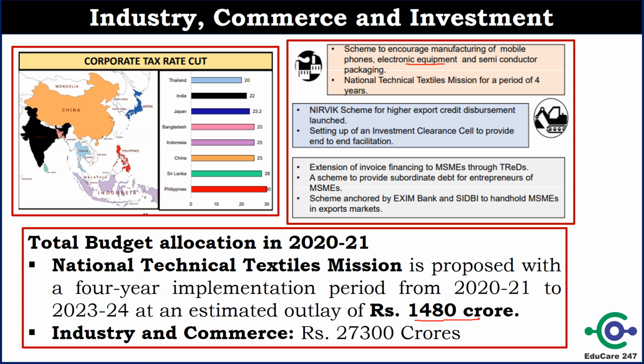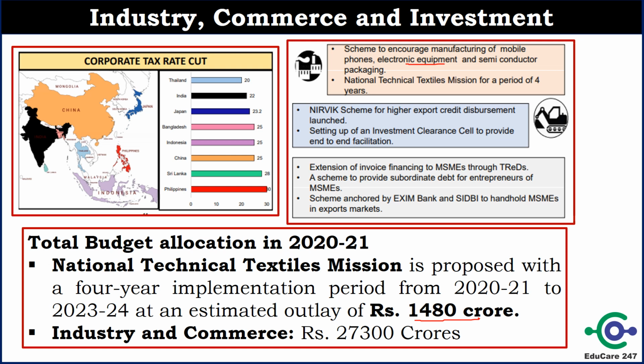Government has started Nirvik scheme, and it is export insurance scheme. Government will also set up investment clearance cell to provide end-to-end facilitation for the export. Entrepreneurship in MSME sector will be improved. Exim Bank and SIDBI will anchor the scheme for MSME that will improve the exports.